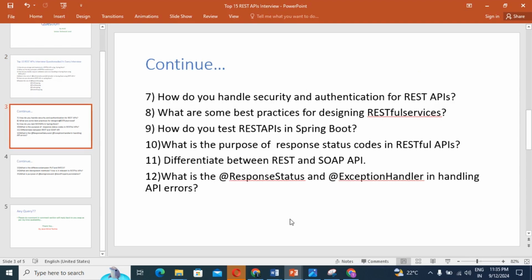Now I will jump to question number 7. The question is: how do you handle security and authentication for a REST API? It is a very important question in the interview room, so we should know it.